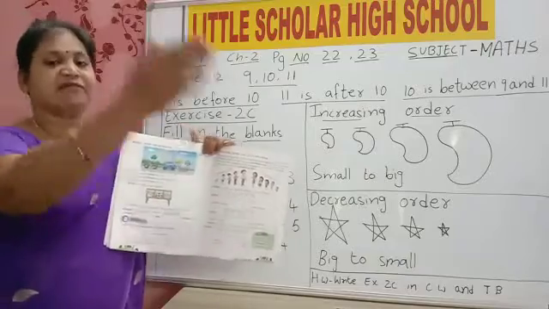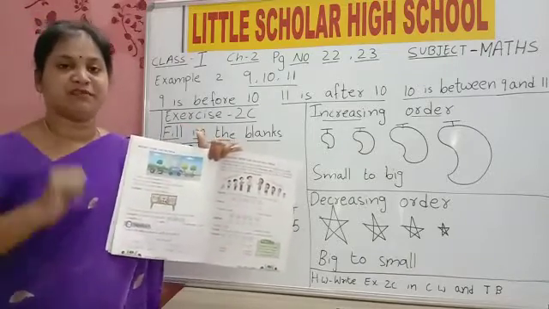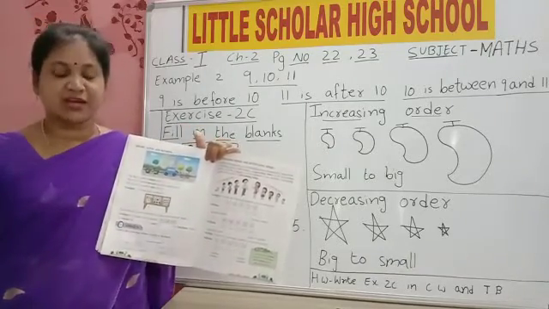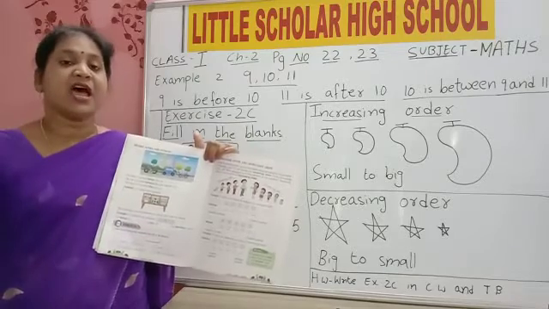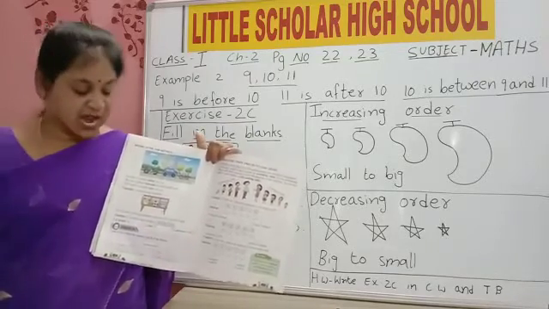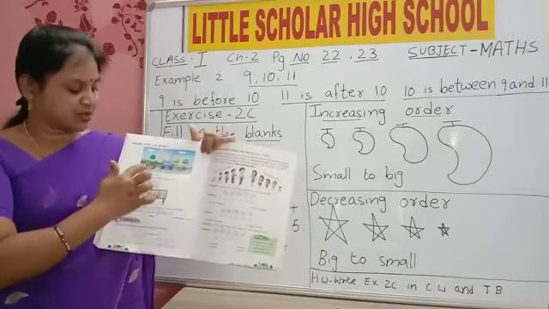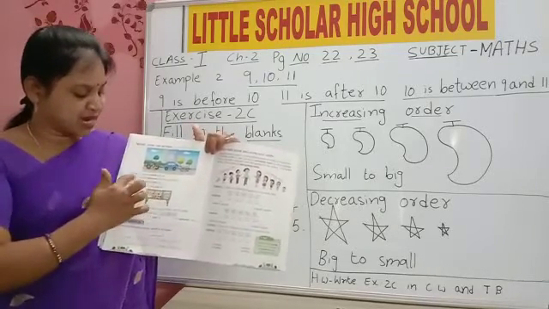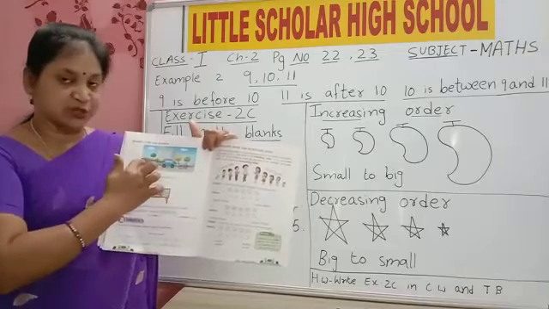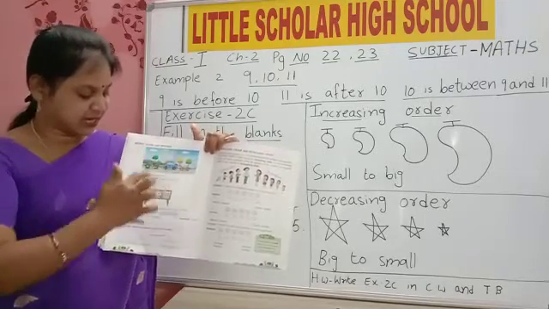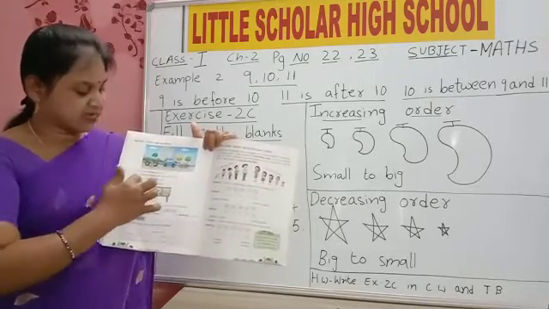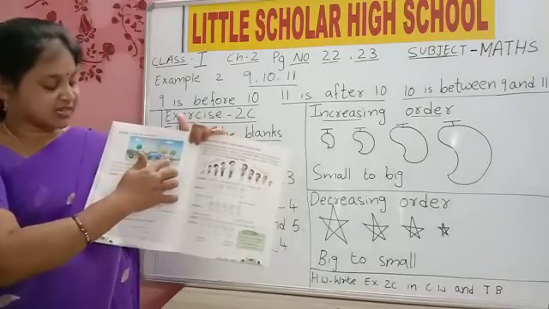They are standing in front of me. We'll say they are standing before me. If children are standing back of you, what will you say? They are standing after me. So here the bike is before car. The car is between both bike and bicycle. The bicycle is after car.